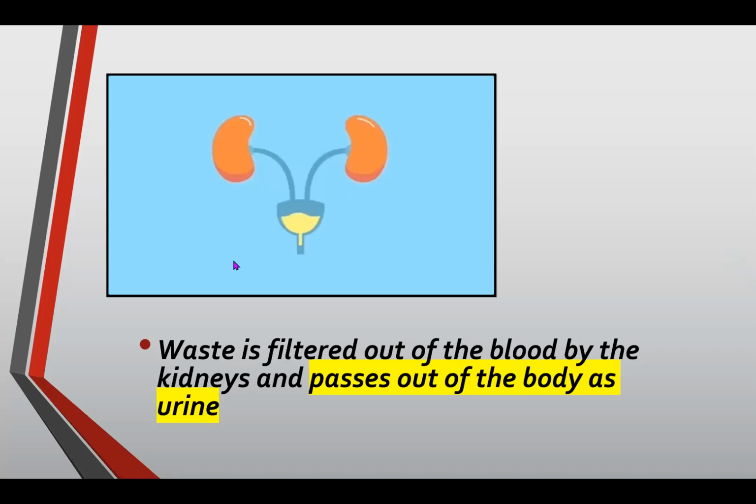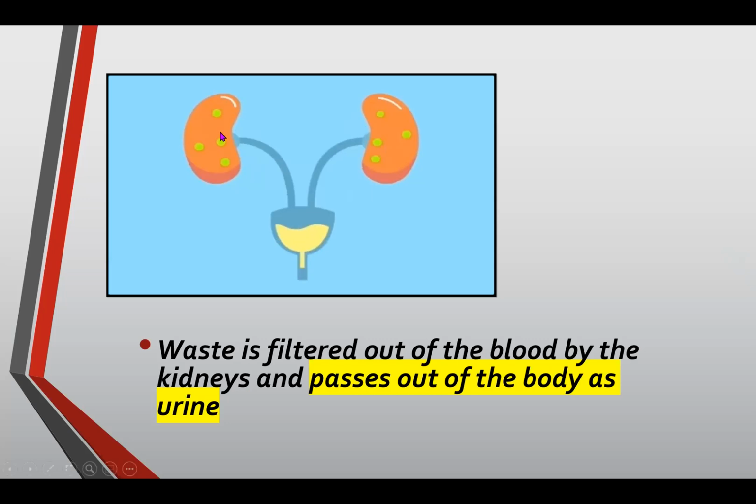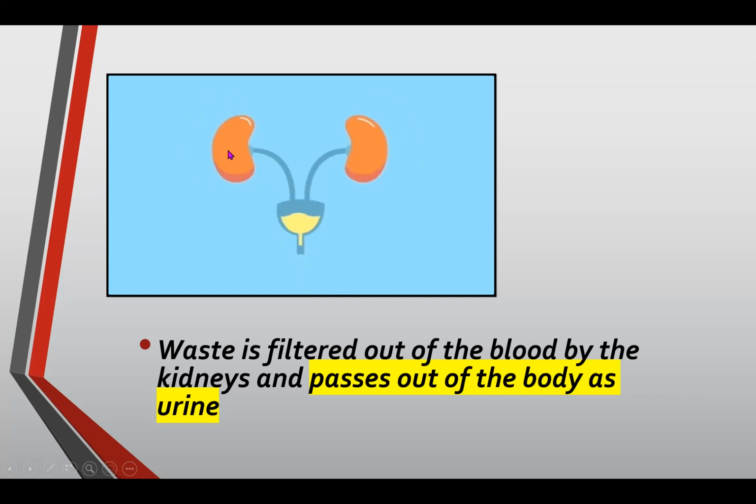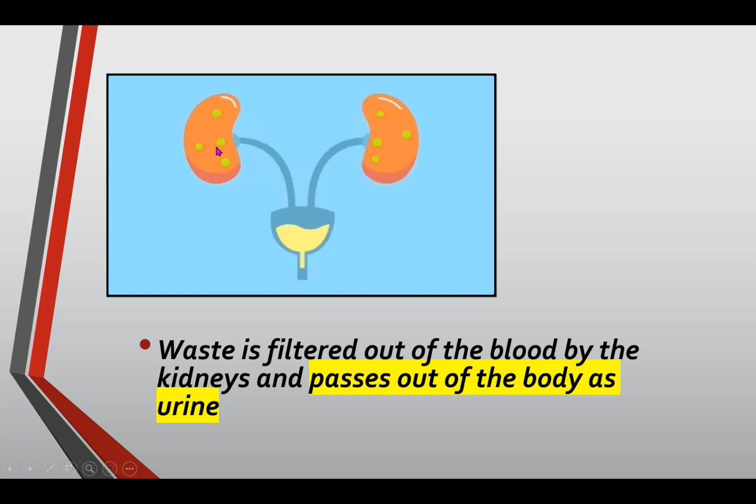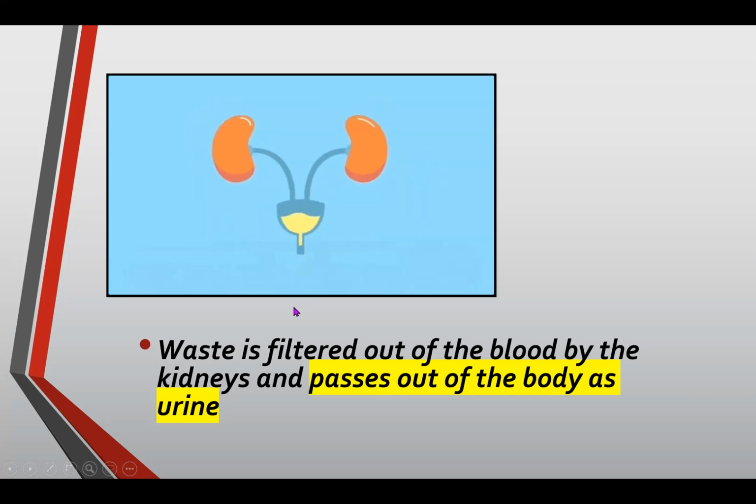Okay, so again, as you can see here, the kidneys are cleansing or purifying or separating the nutrients from the waste. Once it has separated the waste, it will go down to the ureter, go down to the bladder, and pass down to the urethra and go out of the body.